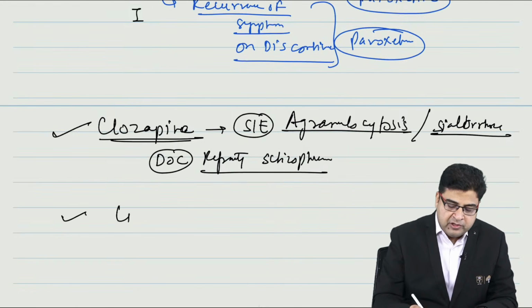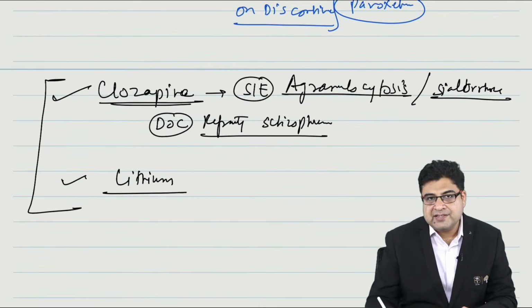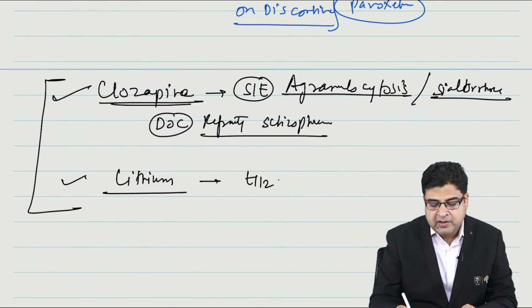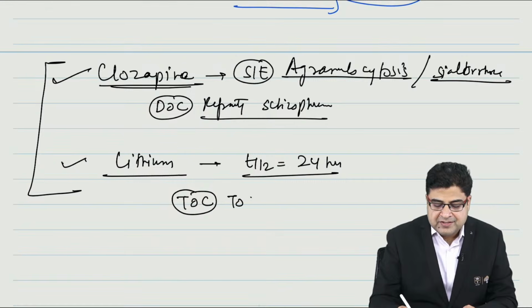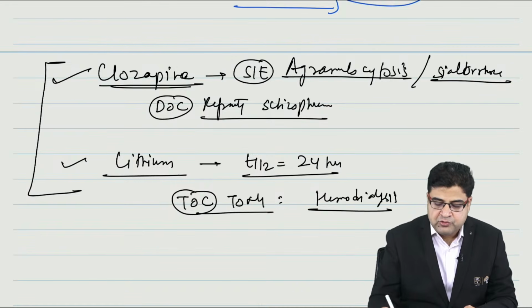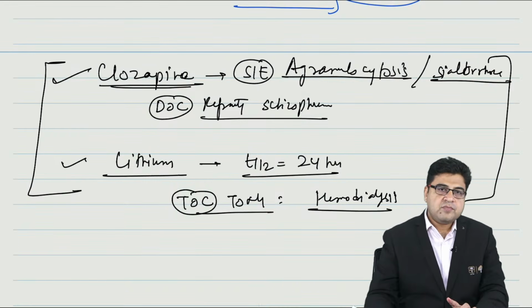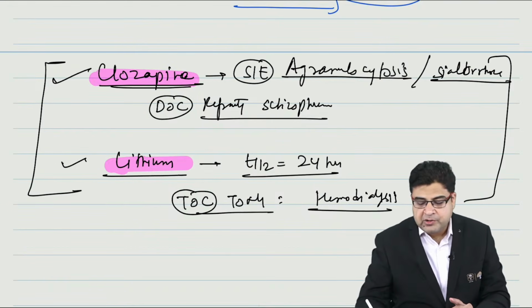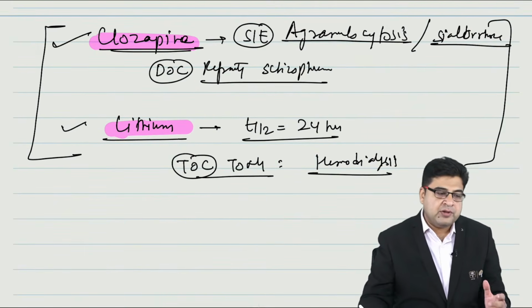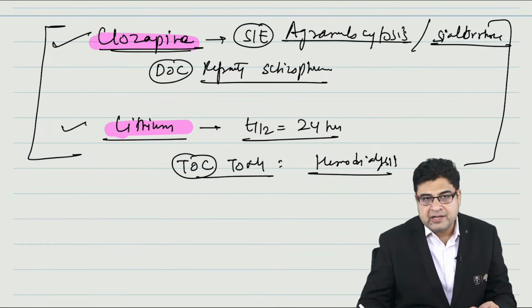One more bonus drug for you is lithium. Please read lithium and clozapine by yourself. Please remember, lithium half-life is 24 hours, and the treatment of choice for lithium toxicity is hemodialysis. So I have given you two medicines for the bonus. Please read these two by yourself, because they are also very important for your exam, but will be covered in your psychiatry class also.